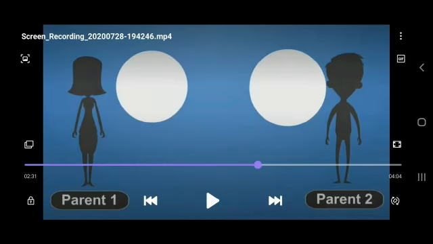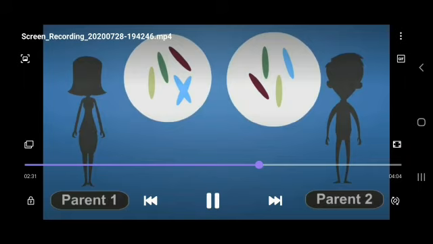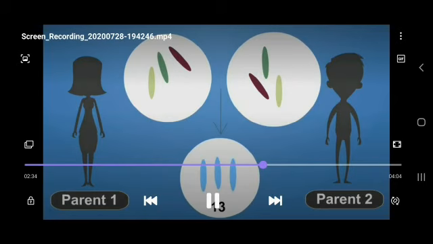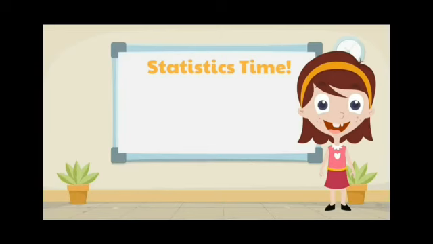So from parent 1 and 2, we are getting the chromosomes for our own body, right? Either the egg cell or the sperm cell. We will be getting the genes, the chromosomes, from our parents. So the 13th chromosome has 3 copies.